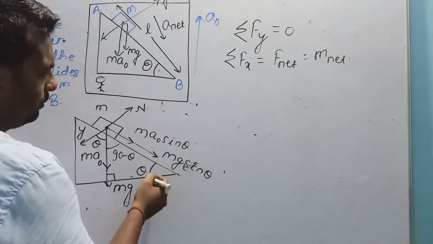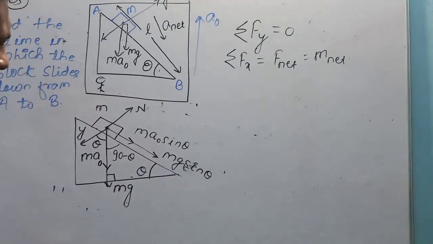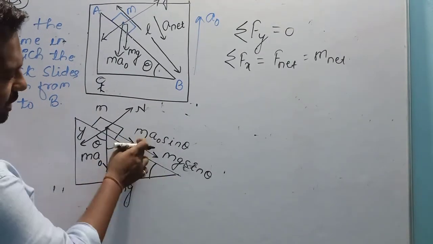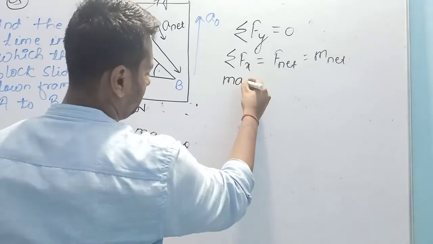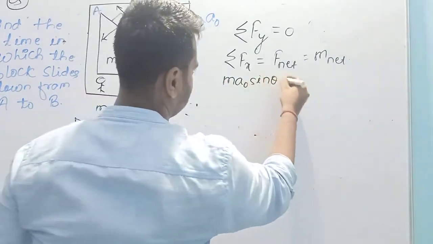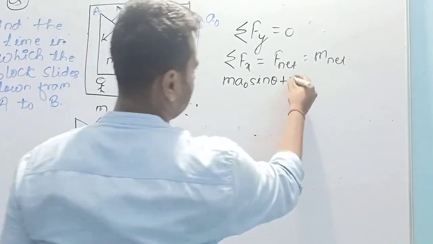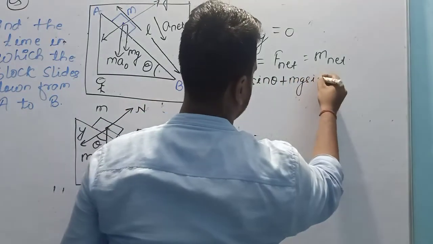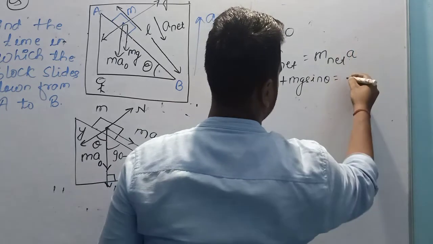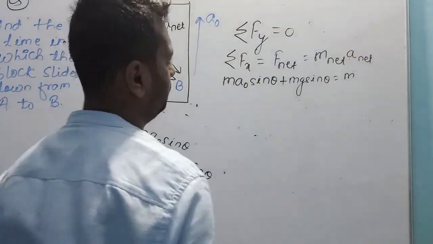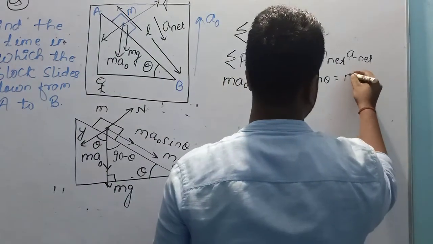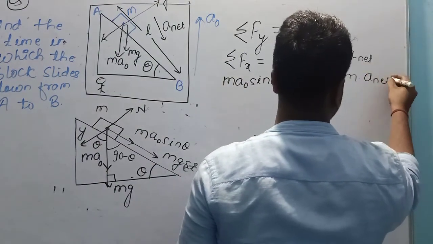What is the value of net force? Net force in x direction is the sum of these two forces, ma naught sin theta plus mg sin theta, and that is equal to the mass of this block into net acceleration.